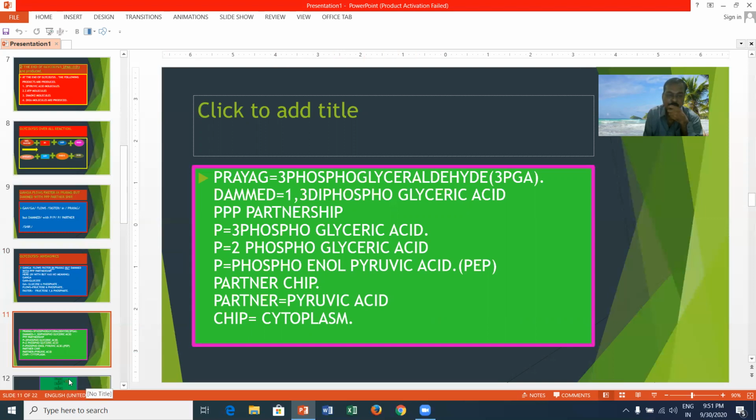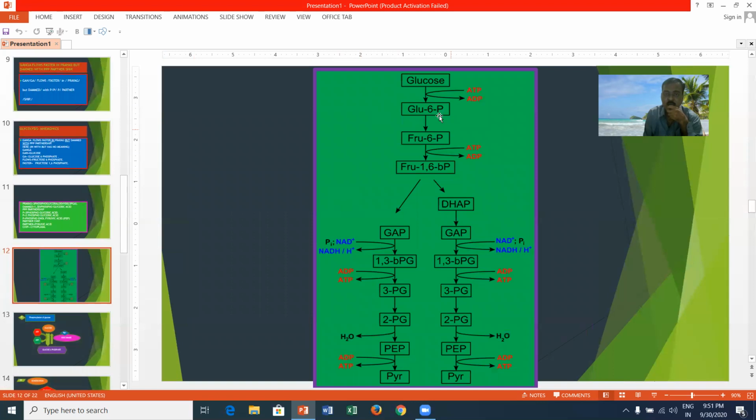Here you can see the glycolysis structure. Glucose is the first product and the end product is pyruvic acid. Glucose undergoes phosphorylation and is converted into glucose 6-phosphate. Glucose 6-phosphate goes through internal rearrangement and converts into fructose 6-phosphate. Fructose 6-phosphate is converted into fructose 1,6-biphosphate by means of another phosphorylation. ATP is converted into ADP. One more phosphate molecule is added, and fructose 1,6-biphosphate is formed.